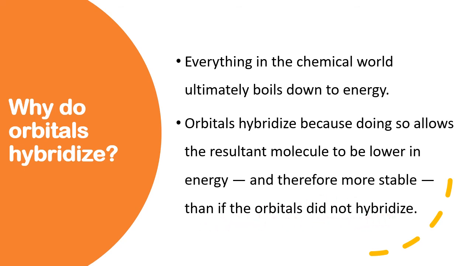Without hybridization, one structure is formed, but with hybridization, that also is formed. Among the two, which one has the least energy? It is the structure which has undergone hybridization that will have the least energy. Therefore, orbitals undergo hybridization to go to the least energy so that they attain maximum stability. This is the purpose of orbitals undergoing hybridization.